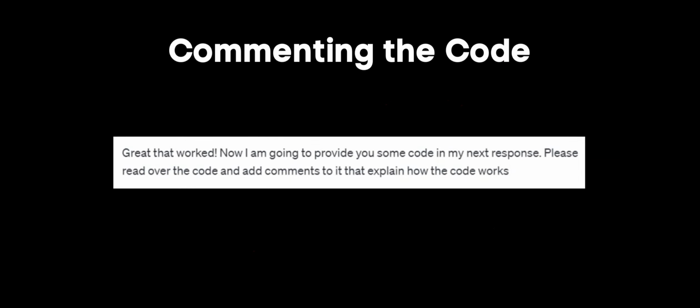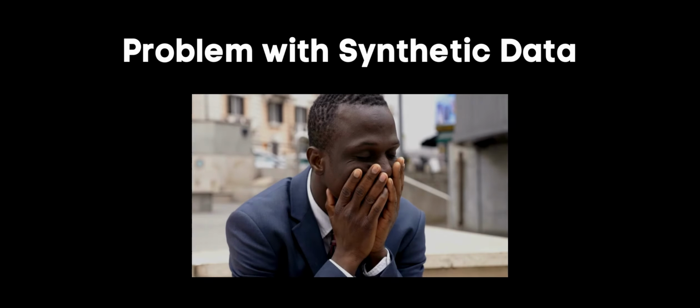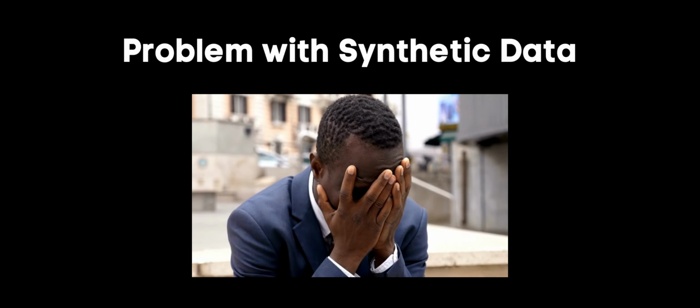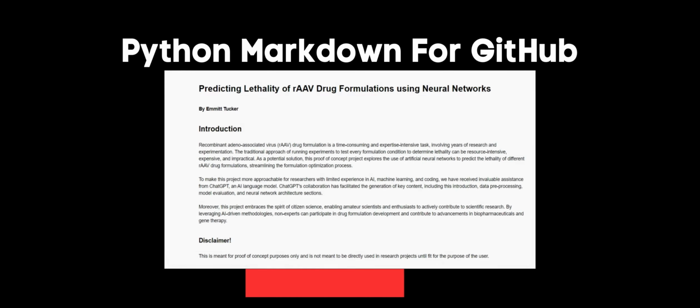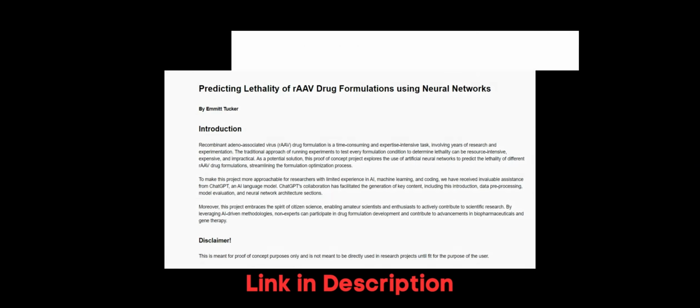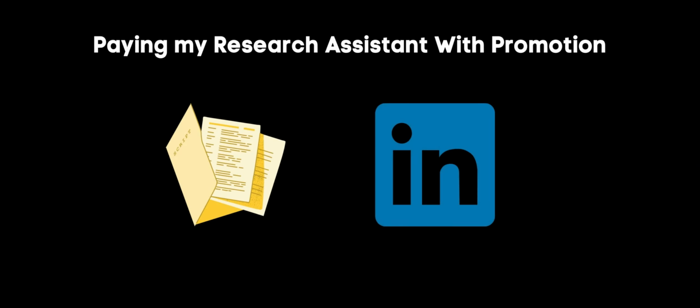I fed my code with the changes I made to ChatGPT and asked it to add comments to make it easier to understand. Unfortunately, even with the hyperparameter optimization, I was only able to get an accuracy score of just above 50%. I chalk this up to the synthetic data needing to be peer-reviewed before being used in this manner. This process overall took under 2 hours of commitment, a feat I would consider impressive considering that I have limited coding experience. That is, if the code actually works on real-world data. I wasn't done with ChatGPT, as I then asked it to help me come up with the Markdown file displayed on the project GitHub page linked below. I also asked it to help come up with this very script and the LinkedIn post I used to announce this project. With ChatGPT, I truly felt like I had my own research assistant.